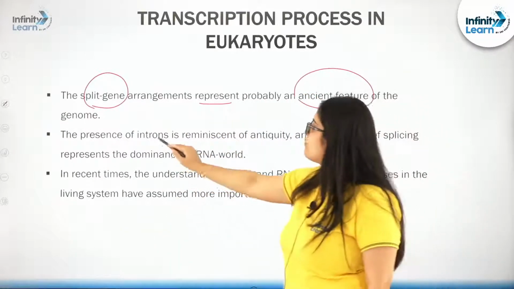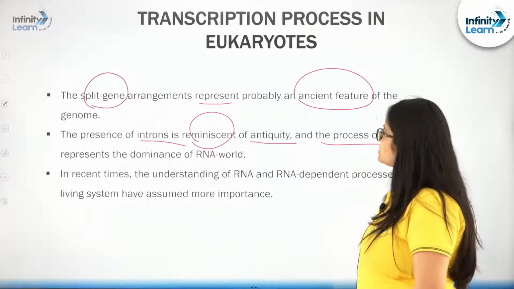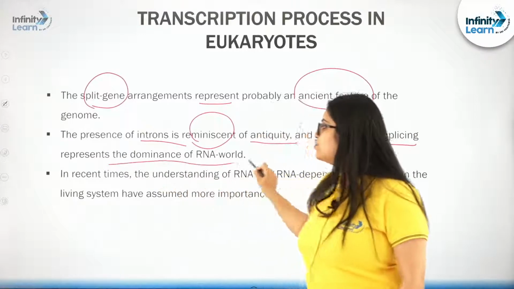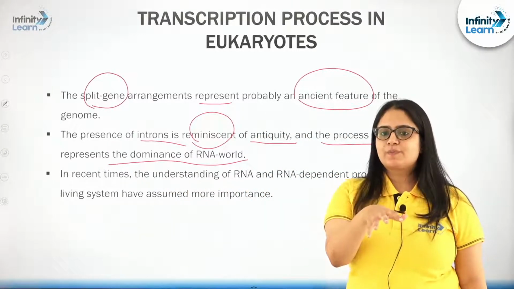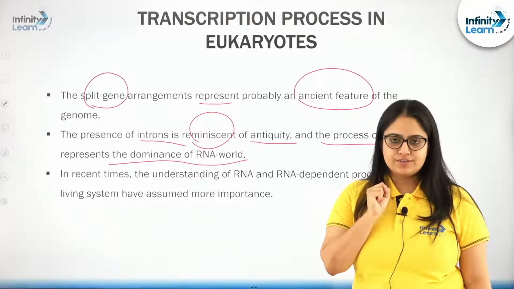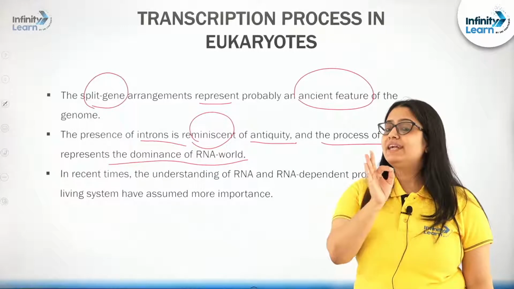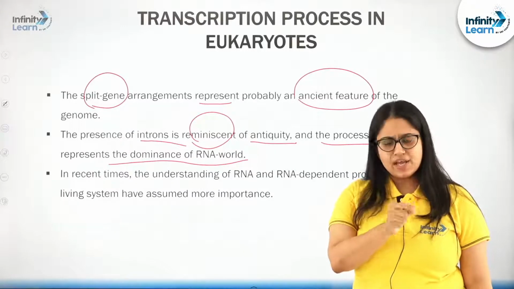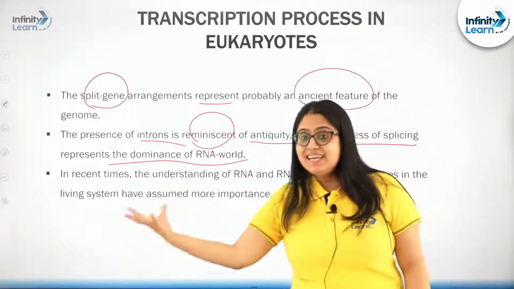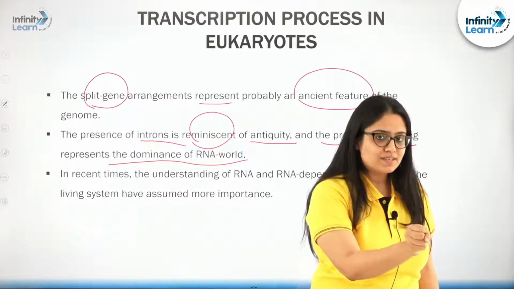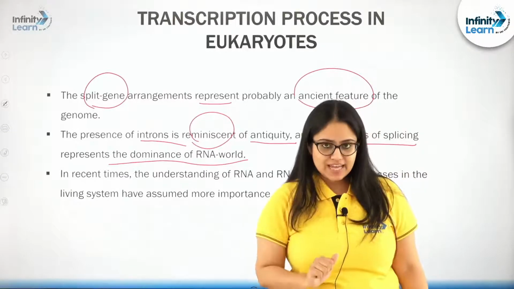The presence of introns is the reminiscent of antiquity, and the process of splicing represents the dominance of the RNA world, right? Because see students, in order to synthesize a polypeptide chain from a DNA, RNA needs to be synthesized. In that RNA also splicing needs to take place, right?